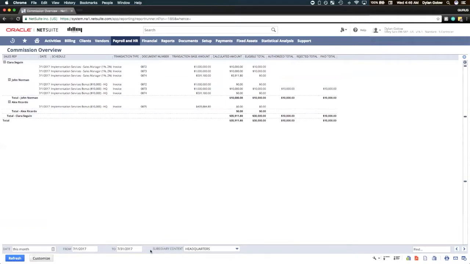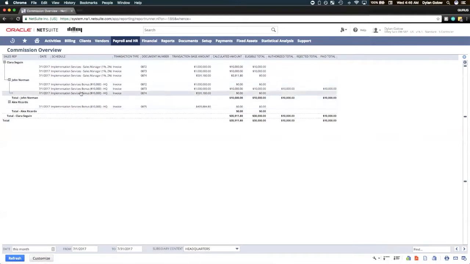With commissions, we're actually using the subsidiary context to filter on the schedules that we set up earlier. So we had two types of schedules set up that were on the headquarters level. We had Clara's manager schedule, and we had the bonus schedule for John and for Alex.